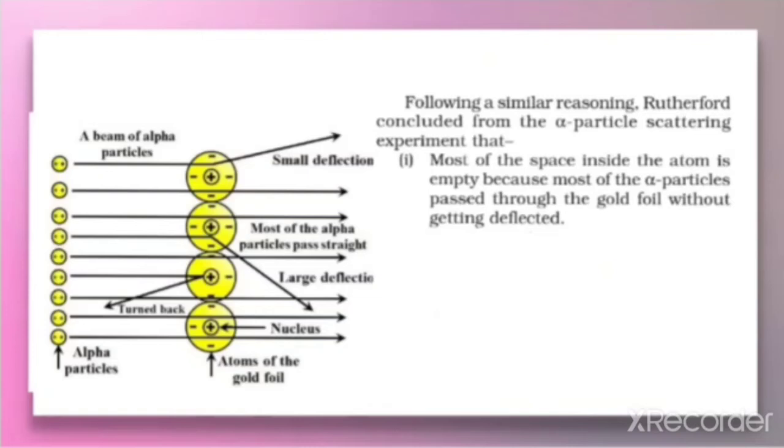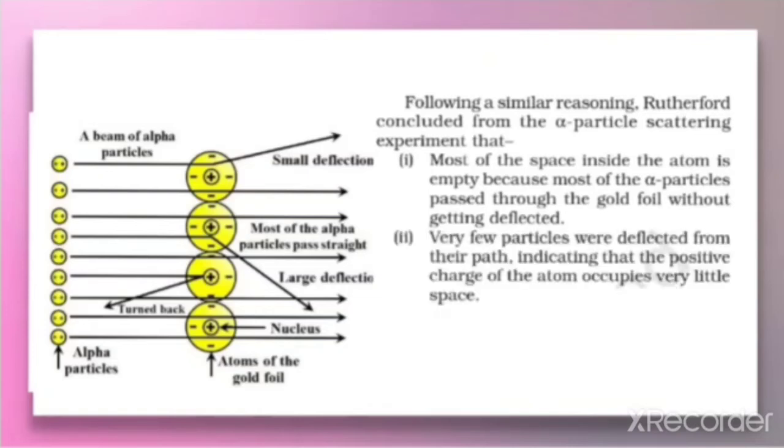He also observed that very few particles were deflected from their path. It indicates that the positive charge of an atom occupies very little space. So within an atom, a large space is empty, and the positive charge occupies very little space. But he also observed that very few particles get turned back.